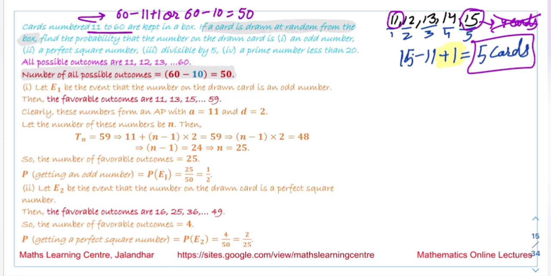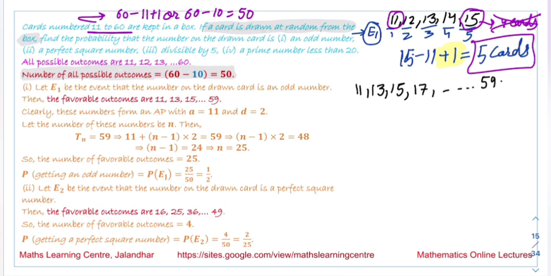Next, find the probability that the number on the drawn card is an odd number. This is the event E1 we are talking about: the number on the card is an odd number. How are we going to count the number of favorable events? The numbers we will have are odd numbers: 11, 13, 15, 17, and so on up to 59. One method is to manually count how many numbers there are.